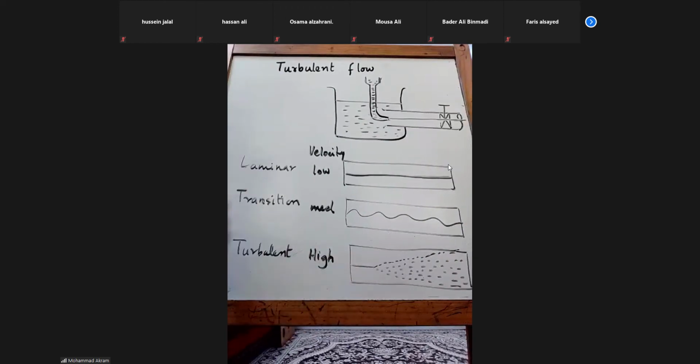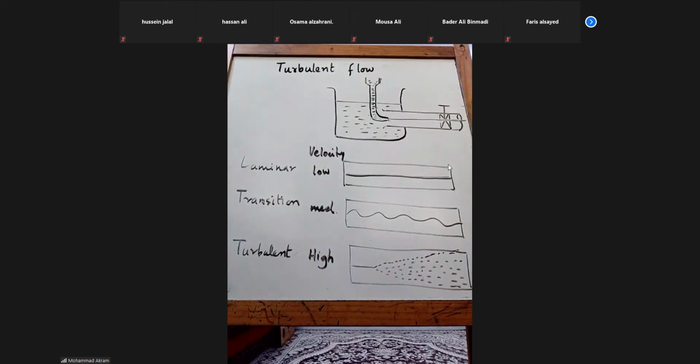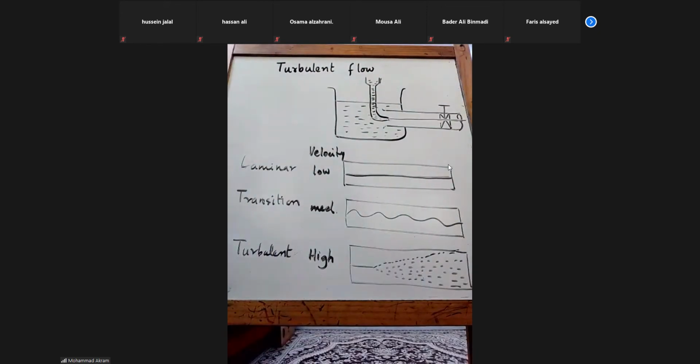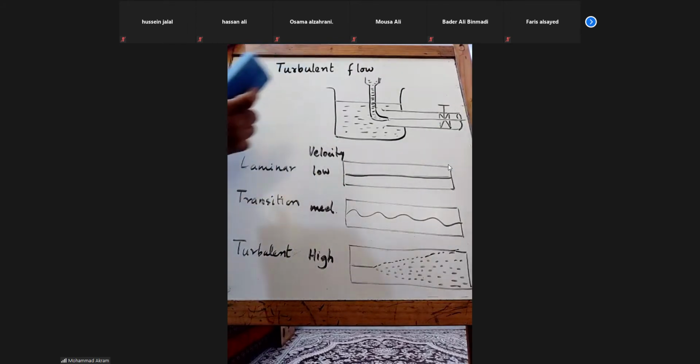If the diameter is the same and the fluid is the same, then it depends on velocity: low, medium and high. This apparatus is called a Reynolds apparatus.